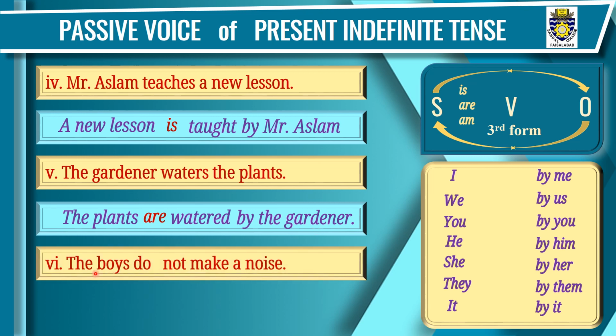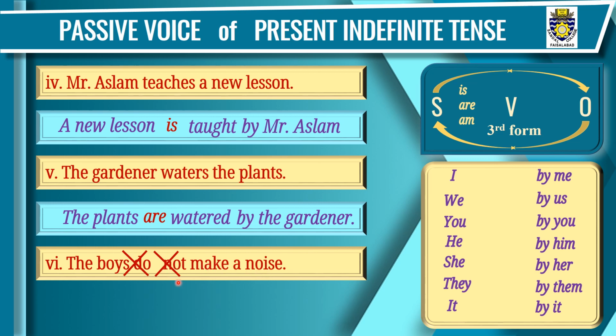Sentence number 6. The boys do not make a noise. This is a negative sentence, and if you are doing present indefinite tense, just consider that do not are not here. The sentence is the boys make a noise. This is an assertive sentence or simple sentence. If you consider these things that they are not here, do not, it will make it easy for you to change it into passive voice.